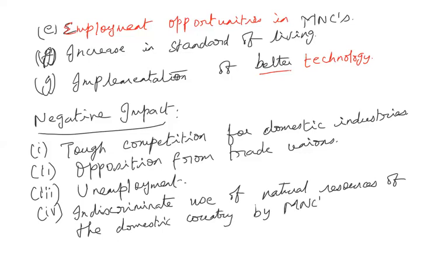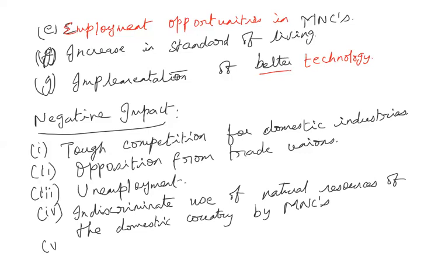This is like a capitalistic system. Whichever commodity, whichever service is giving them profit, the MNCs will invest only in those kinds of products and services, isn't it? So the natural resources will not be used for the commodities or services which are genuinely required by the citizens of the country. So that's an indiscriminate, improper use of natural resources in the country.